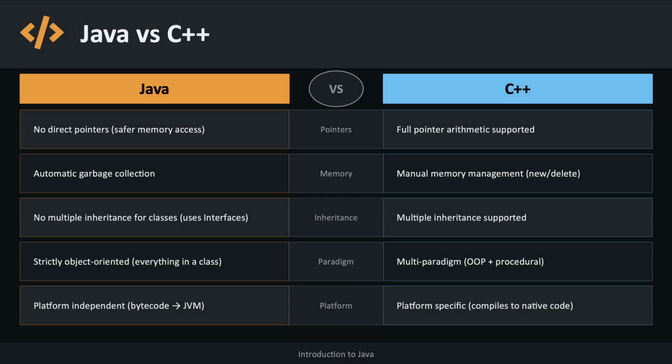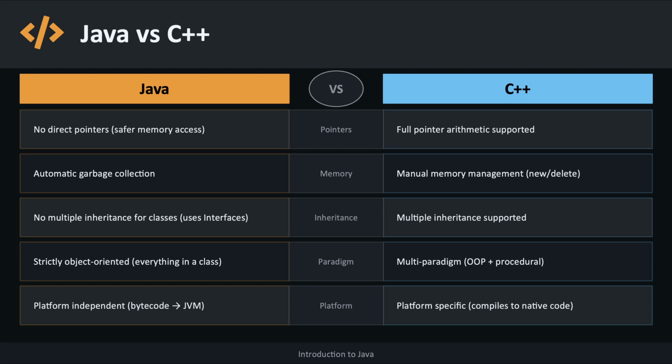If you are coming from a C++ background, you will notice some key differences. Java removes direct pointer arithmetic, making memory access much safer, while C++ requires manual memory management with new and delete operators. Java handles this automatically through garbage collection. Java does not support multiple inheritance for classes.